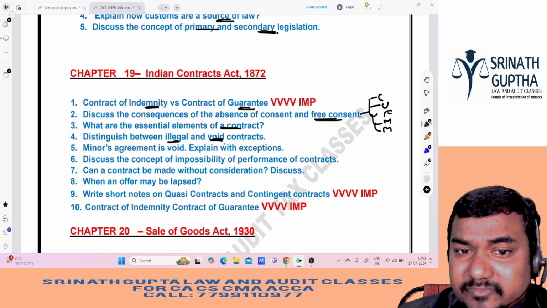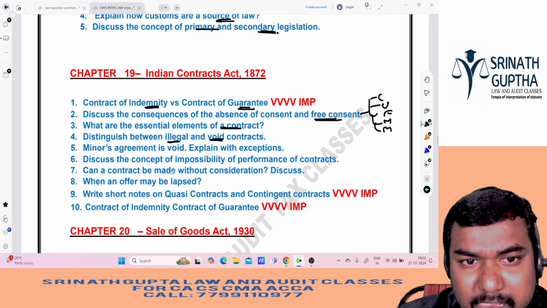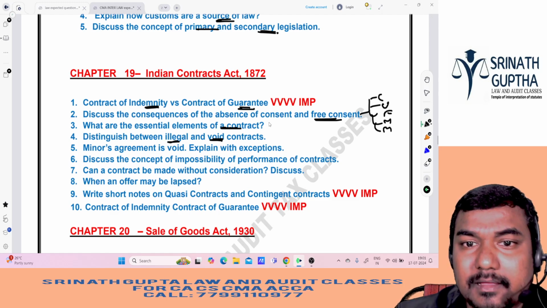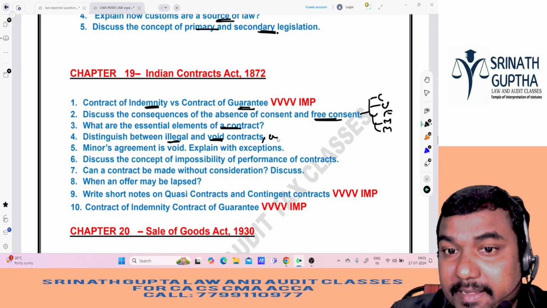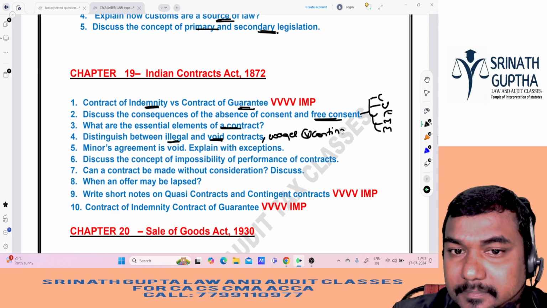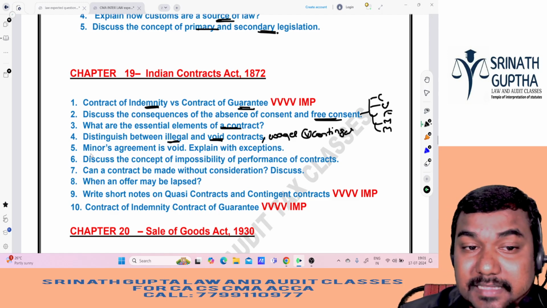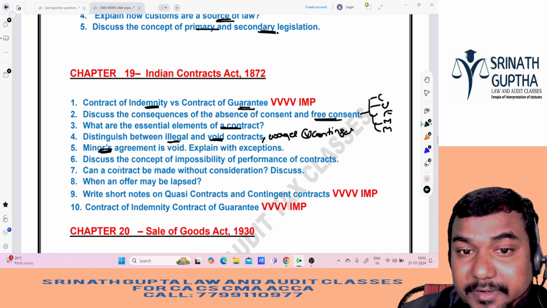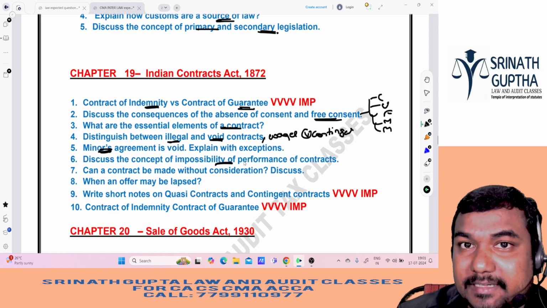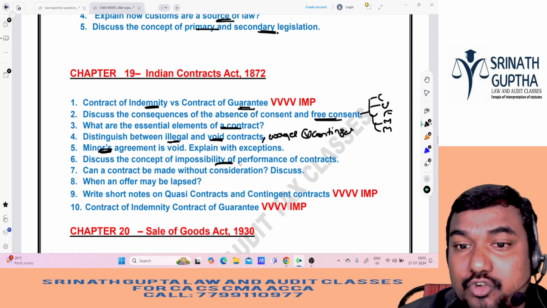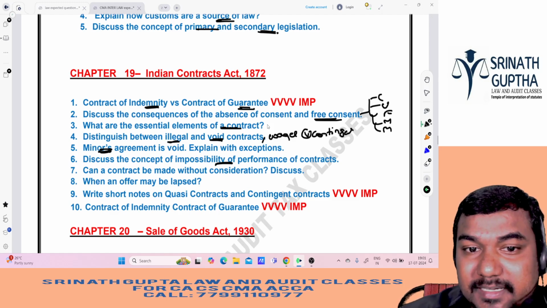Illegal versus void agreements, very important. And also quasi contract, wagering agreement versus contingent agreement. Wagering versus contingent also very important. And minors, agreement with a minor, important. Possibility or impossibility of the performance, that is a void contract. In how many ways contract may be discharged due to supervening impossibility, subsequent impossibility, that is important.